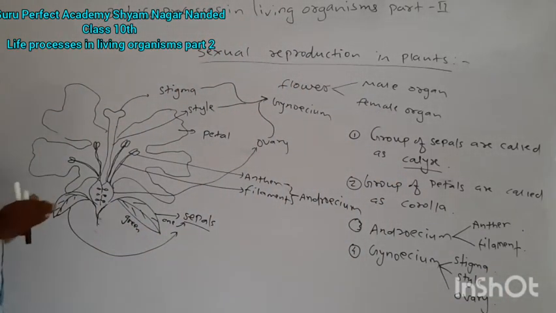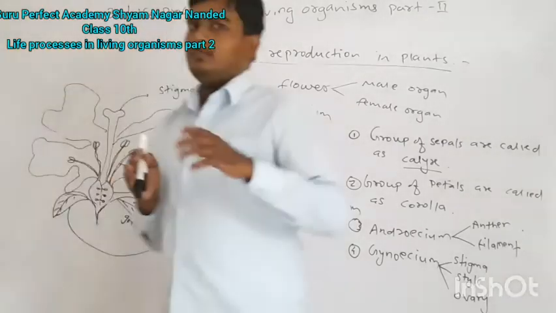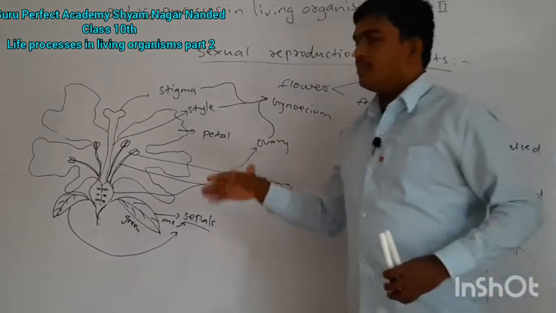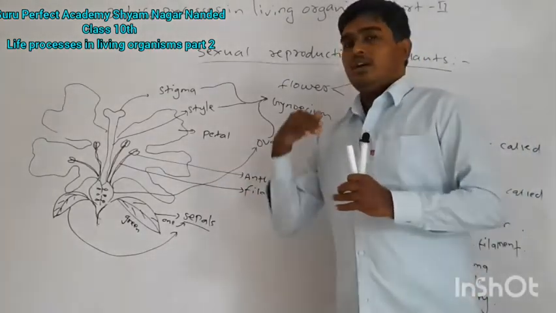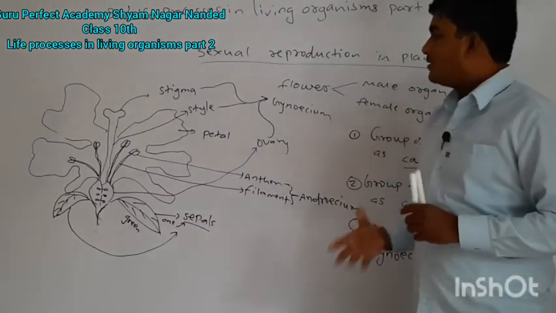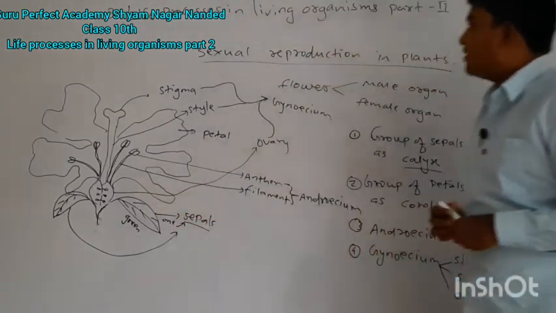So this is about the structure of a flower. In the board exam, you may be asked to draw the structure of a flower.